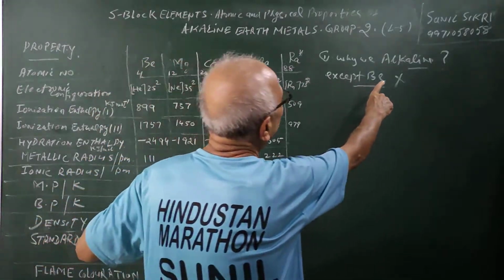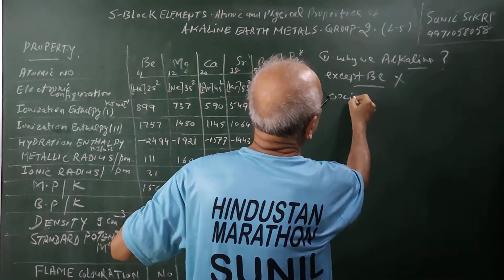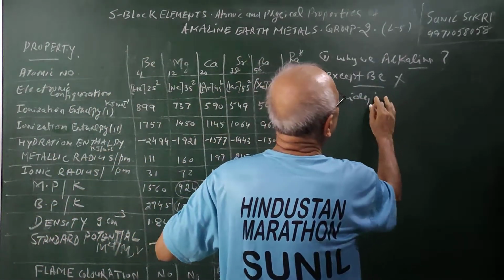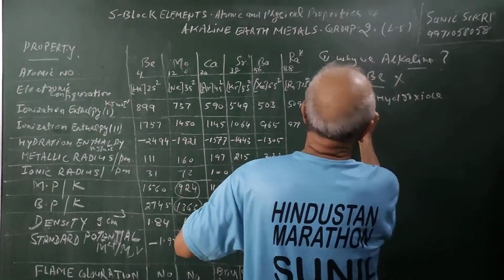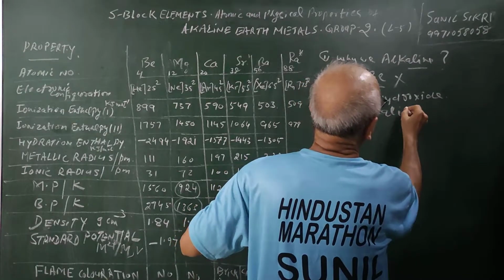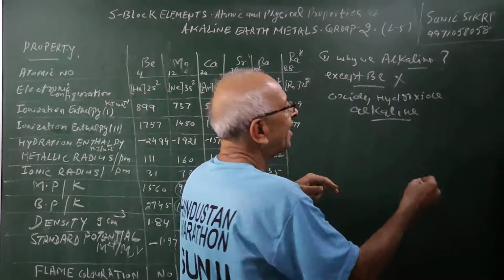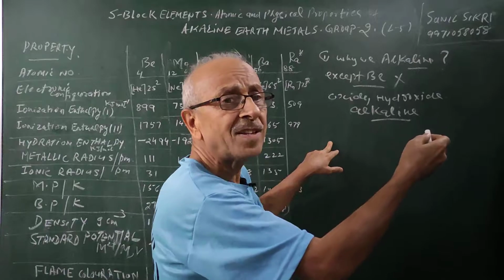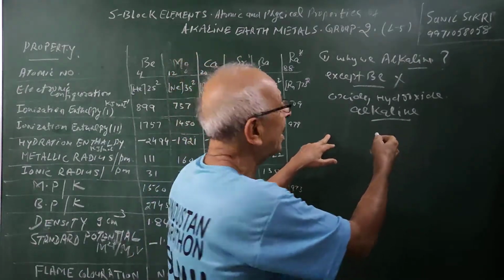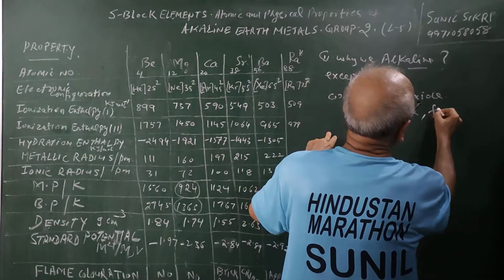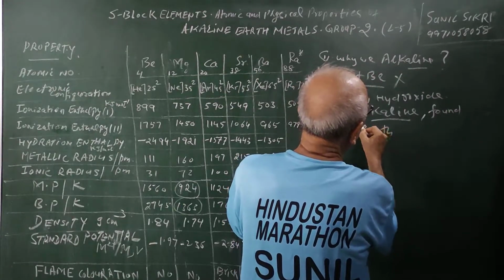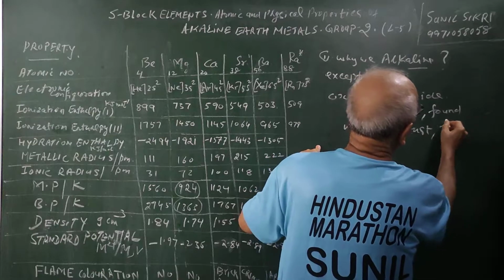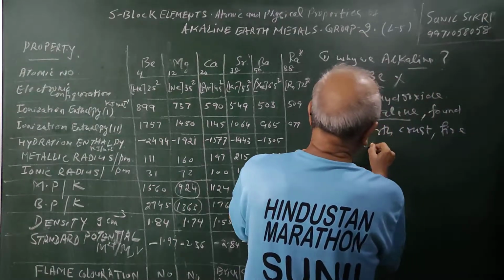Now, alkaline earth metal means that their oxides and hydroxides are alkaline in nature. Their oxides react with water to form hydroxides. They are alkaline, they are basic, and they are found in the earth's crust. And they are fire resistant. Very important, fire resistant.